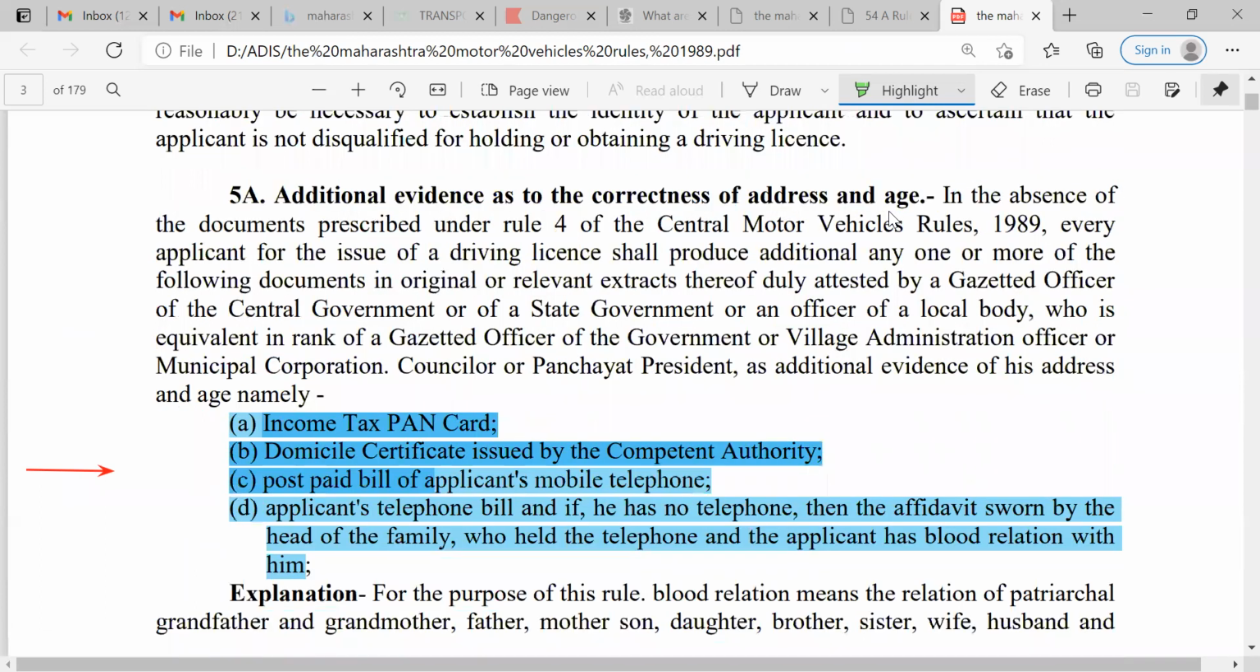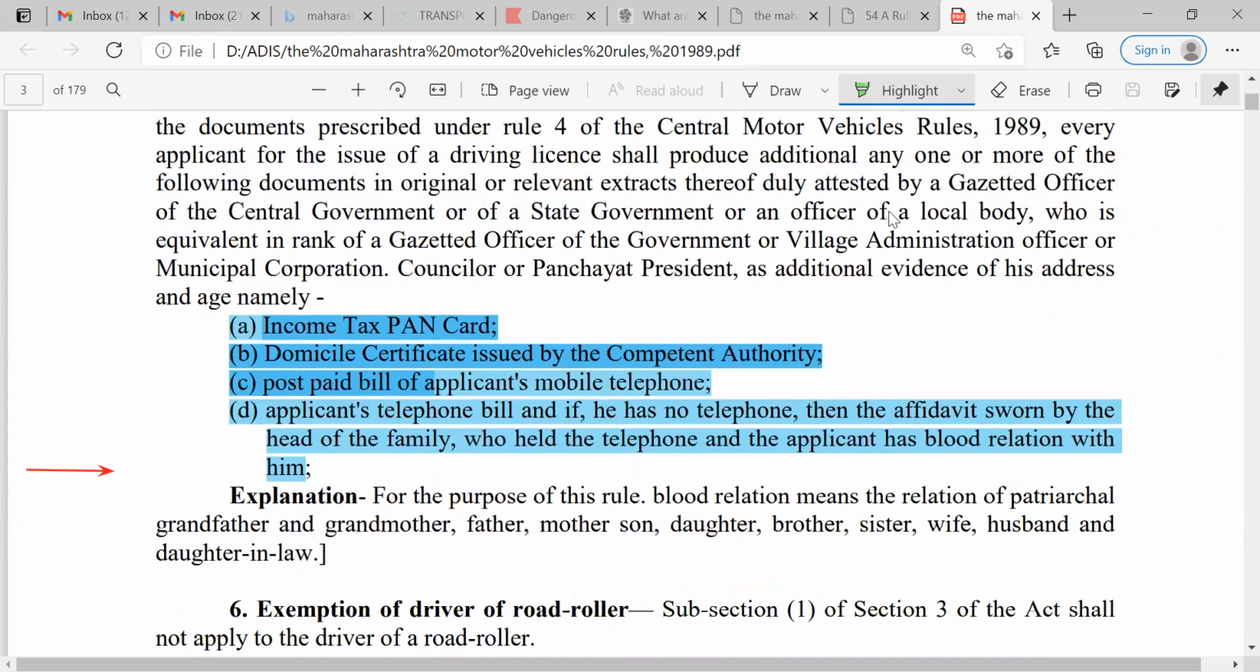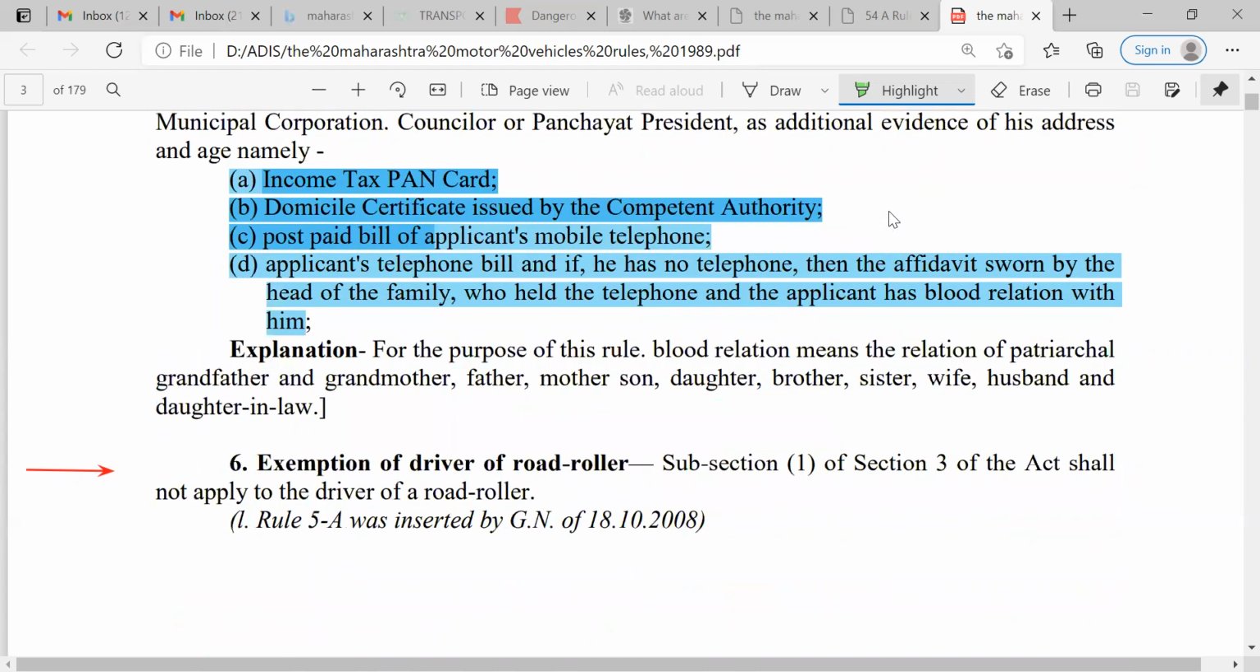So if the applicant wants to change their address or the age, then he can give different documents like income tax PAN card, domicile certificate issued by the competent authority, postpaid bill of applicant's mobile telephone, applicant's telephone bill, and if he has no telephone, then the affidavit sworn by the head of family. So these are the different documents to change their address and age.